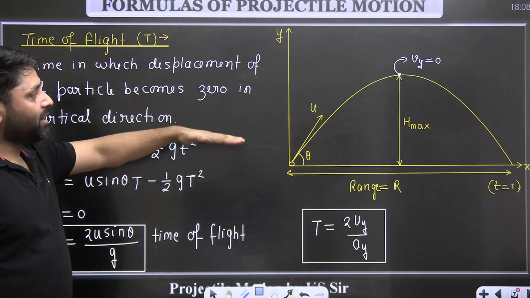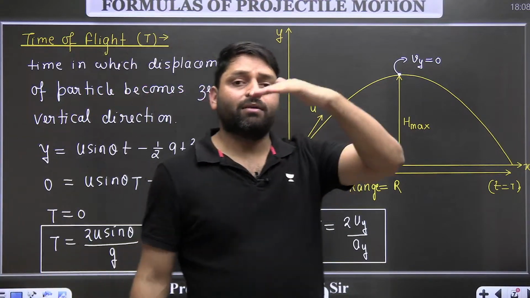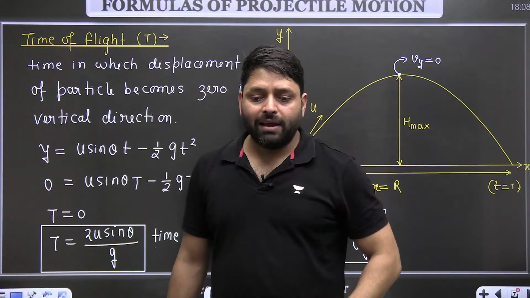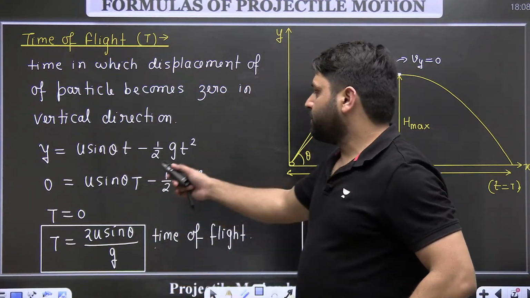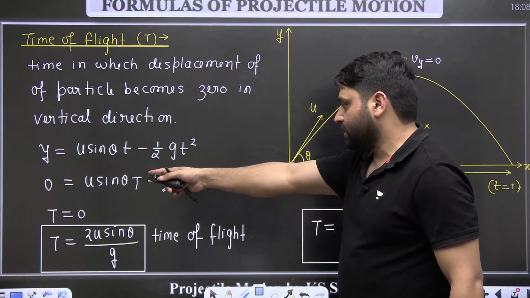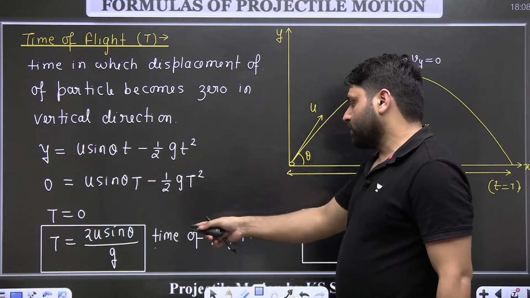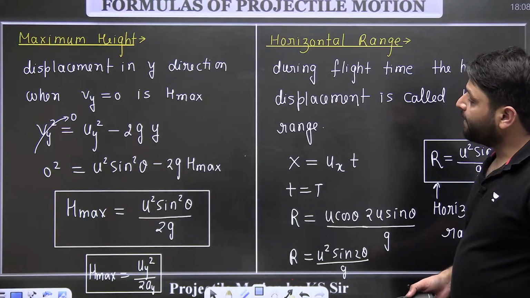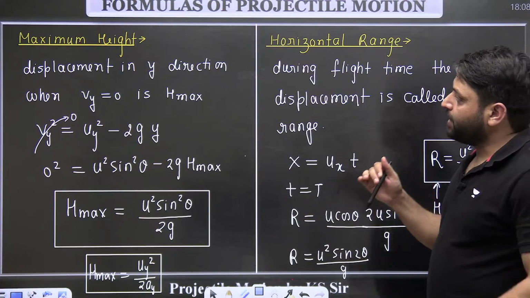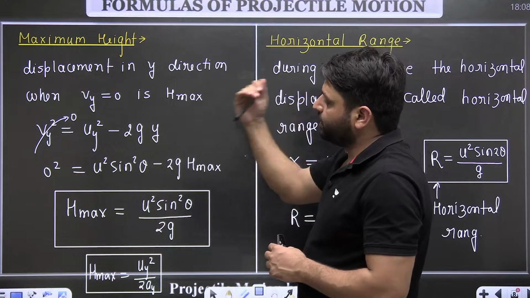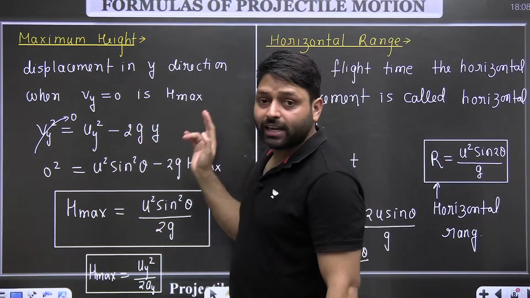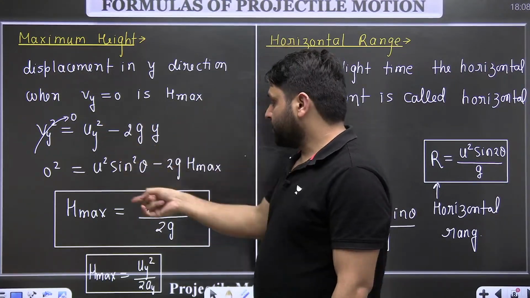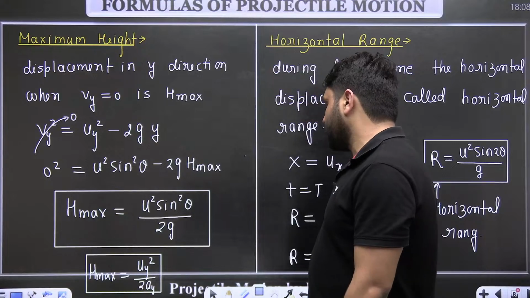Time of flight: when the particle starts from the horizontal and comes back to the horizontal level, that time is called the time of flight. So displacement in y direction we just did equal to 0. So from here we got the time of flight T equal to 2u sin theta divided by g. And for the maximum height, when the particle stops moving upward, where velocity in the y direction becomes 0, at that time the height is equal to maximum height. So we got the maximum height is equal to u square sin square theta divided by 2g.